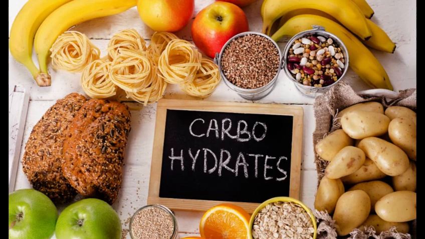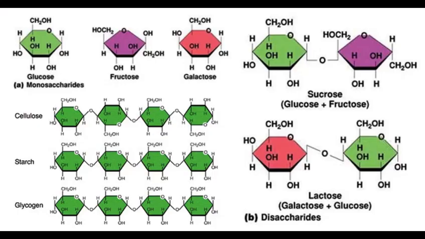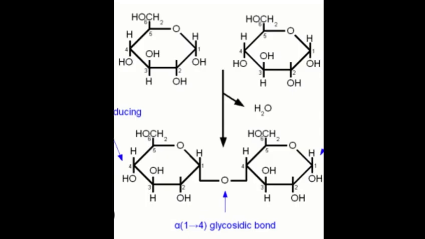body. Almost all the carbohydrates of the diet are either large polysaccharides or disaccharides, which are combinations of monosaccharides bound to one another by condensation. This means that a hydrogen ion has been removed from one monosaccharide and a hydroxyl ion has been removed from the next one.